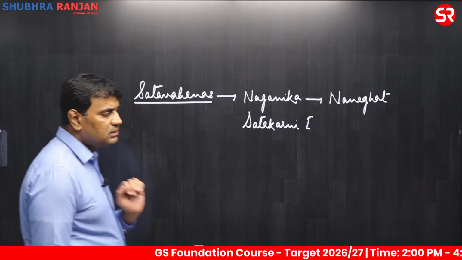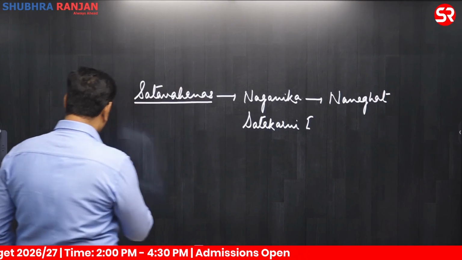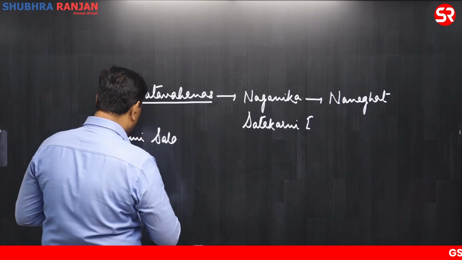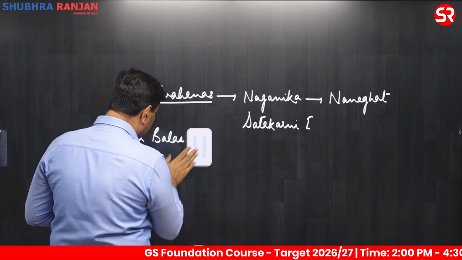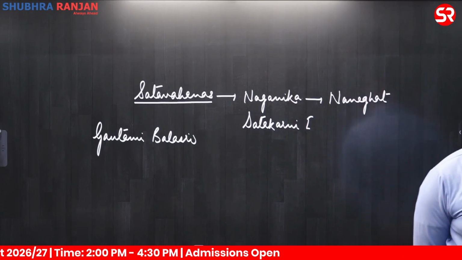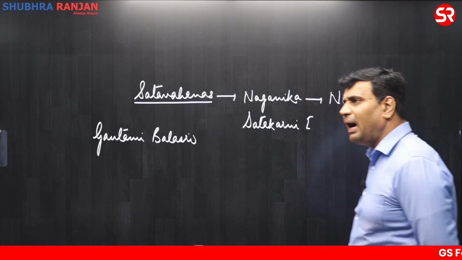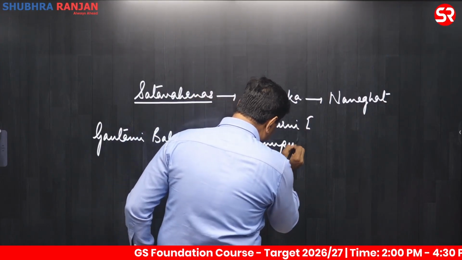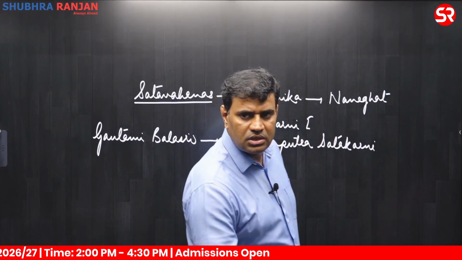Clear? Another inscription in the Satavahana kingdom was written by a royal lady, Gautami Balashri, about her son, Gautami Putra Shatkarni.